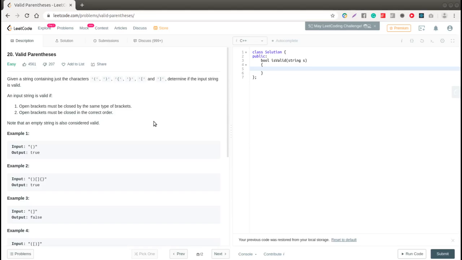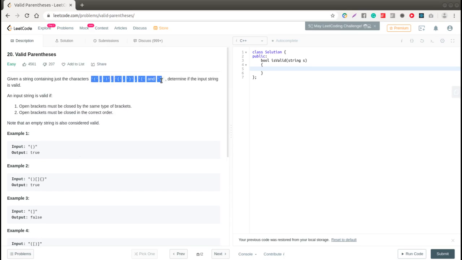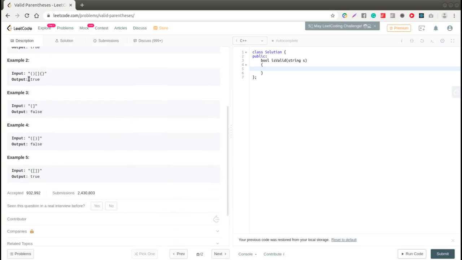Hey guys, today I will solve Leetcode challenge number 20, valid parentheses. In this challenge we are given a string that contains only this kind of brackets, and we'll have to determine if it's a valid sequence of brackets or not.